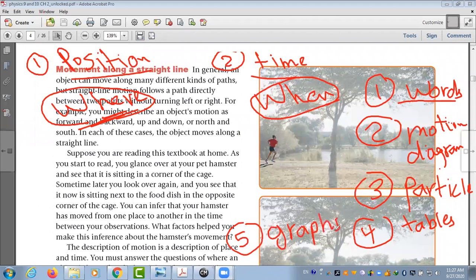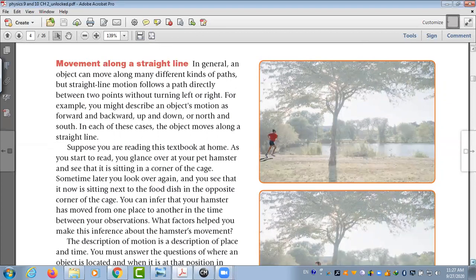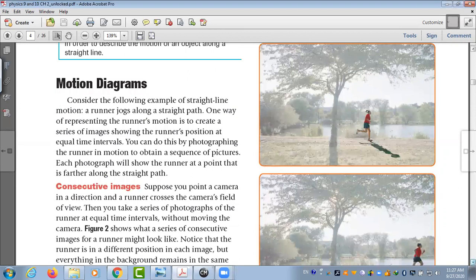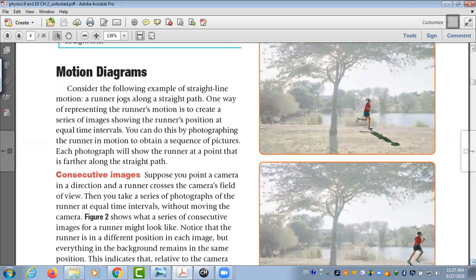So from lesson 1 to lesson 2, we said we can describe motion using words, using a motion diagram, using a particle model, then you can use tables, and from the tables you can draw a graph. So these five ways you can describe motion. We said by words you can ask questions like when and where to describe motion. The second, we can use a model like a motion diagram.